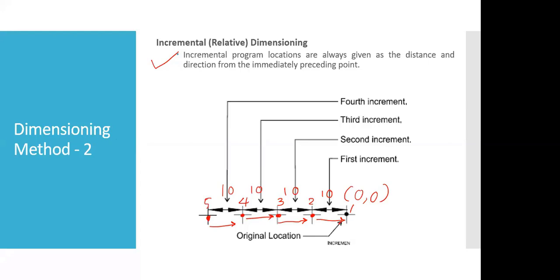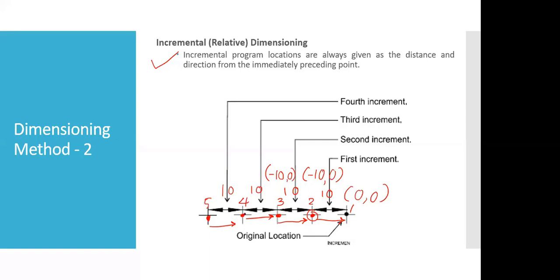Now suppose the location of point number 2 should be what? In z it should be minus 10, and in x 0. Point number 3 would be what? Point number 3 should be measured from point number 2. So the previous point should be the reference point. This distance is 10, so considering this as 0, 0, this point would be minus 10 and 0.